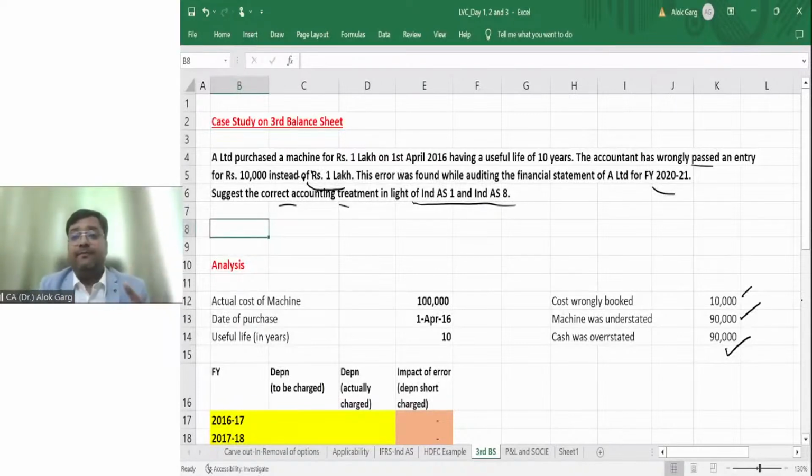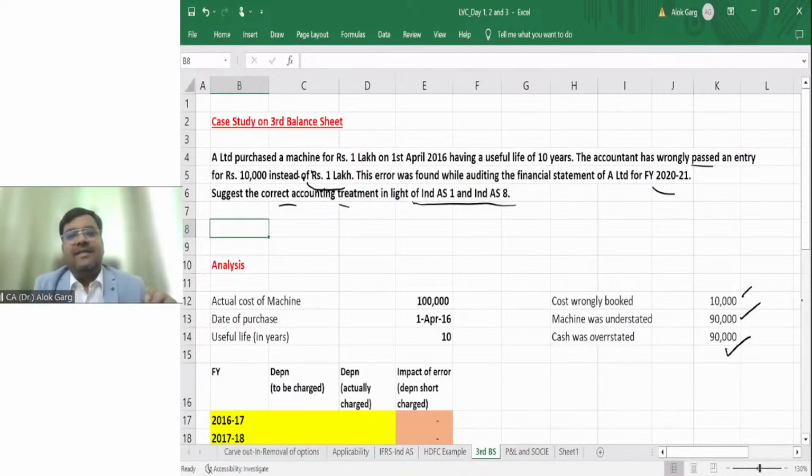But in Ind AS, if there is a correction of error or a change in accounting policy, the life will become pretty complex. Why? Because you have to restate your comparative period and you have to give the opening balance sheet of the comparative period as well, so that your opening balance of the comparative period will be corrected, and you have to give a lot of disclosures. What disclosures? I'll tell you. Right?